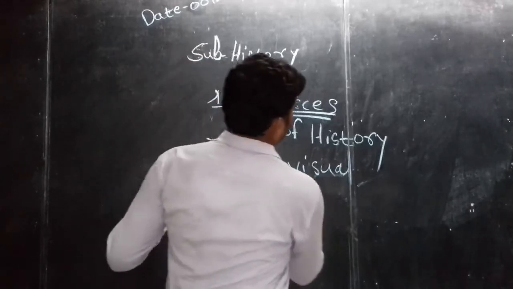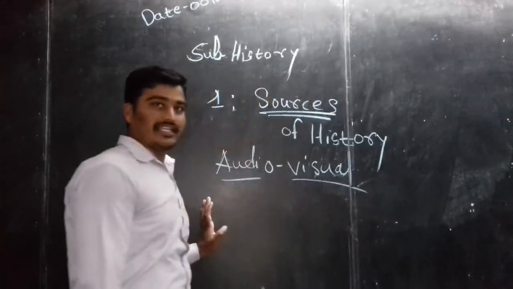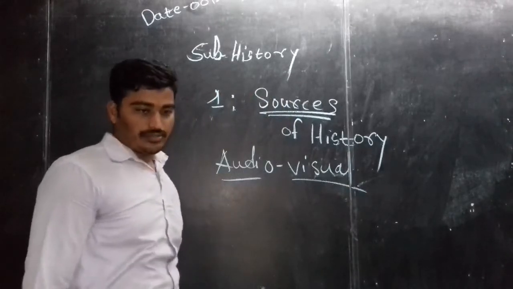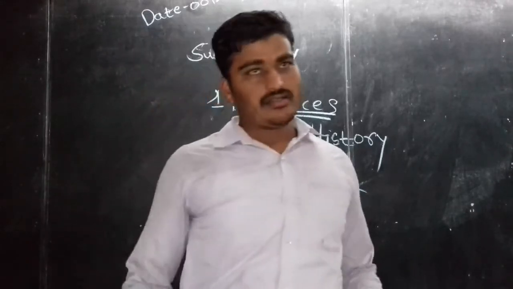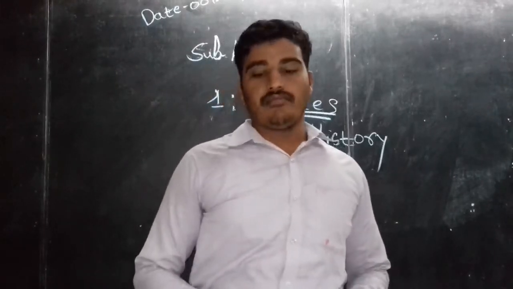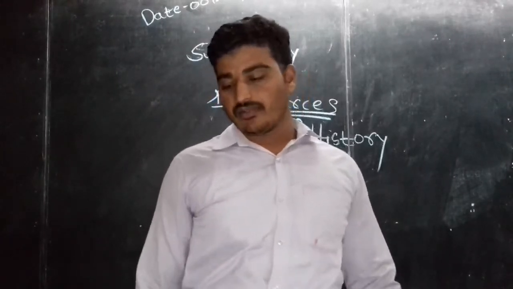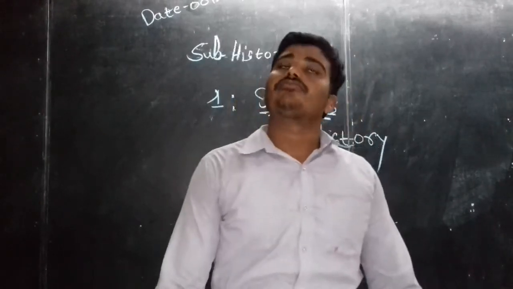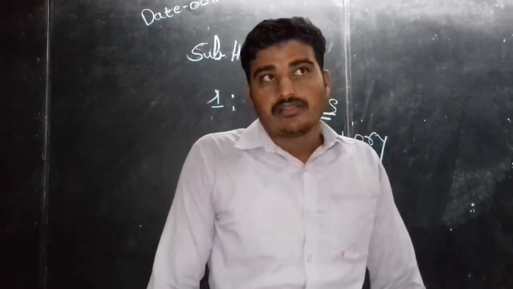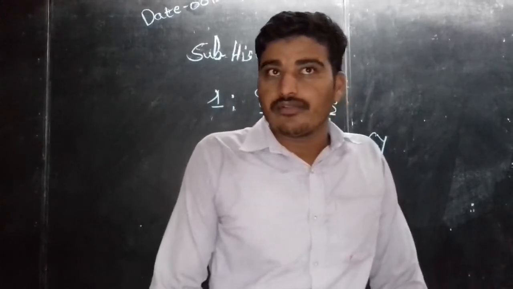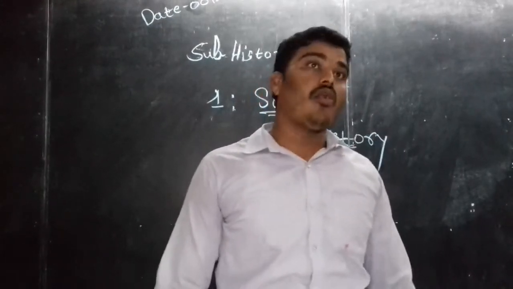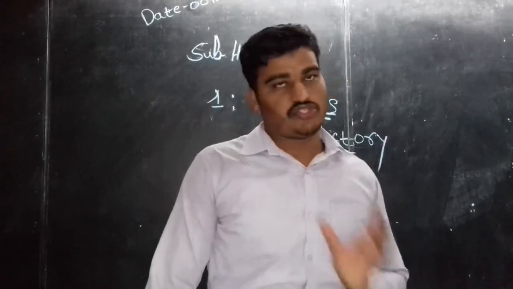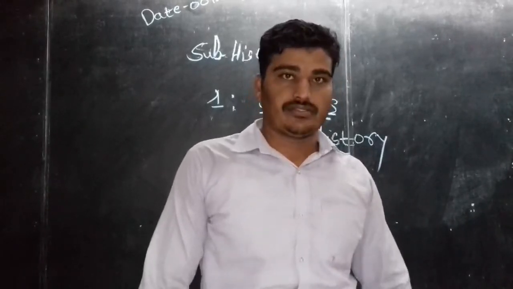So what is this next extra source that we are going to see? Audio visual. Many of the modern media we use today, the internet, computer, mobile and also television, all these kinds of equipment give us audio visual sources or information.